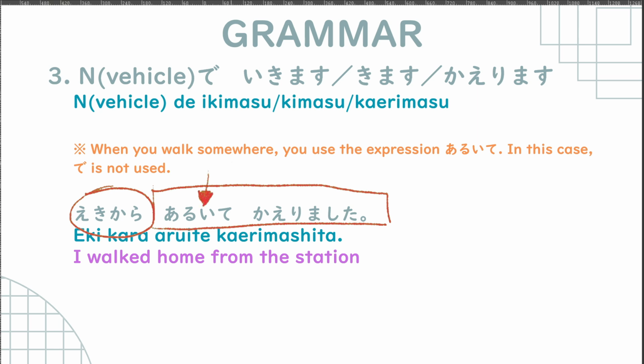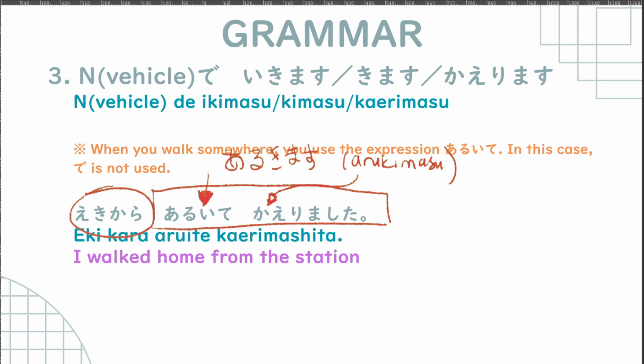So walking, or to walk, in Japanese is arukimasu. If you make it into a way of doing a verb, we use aruite.